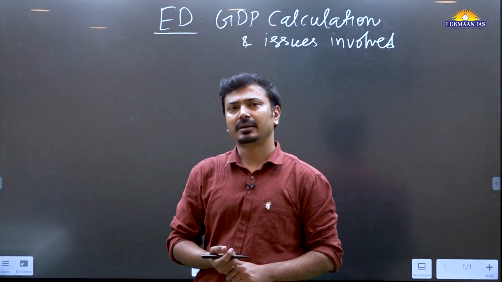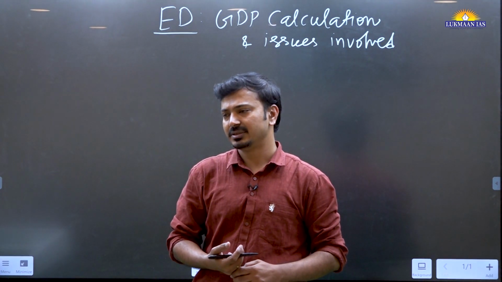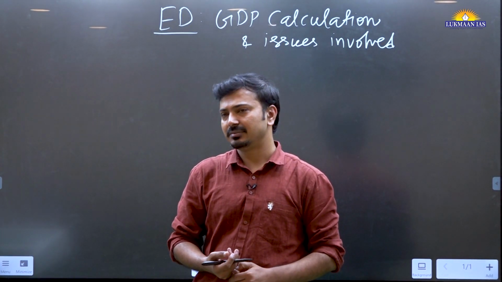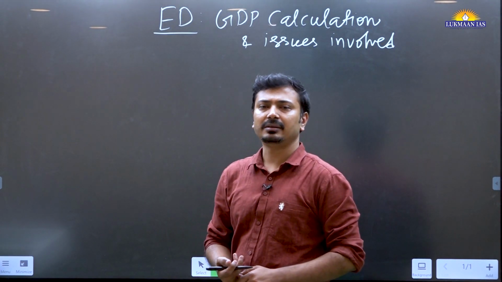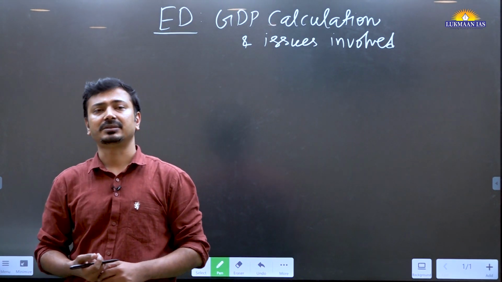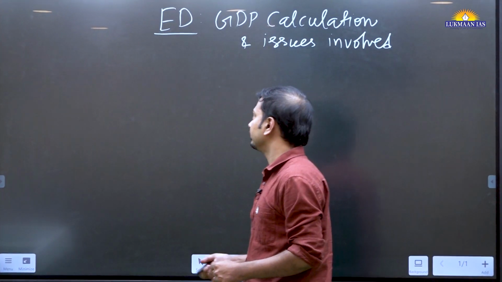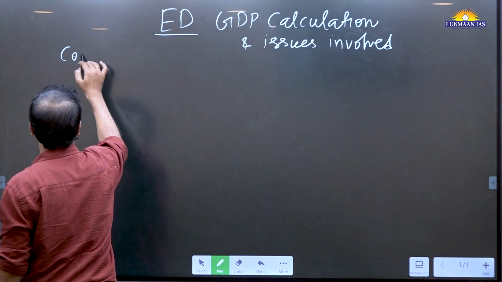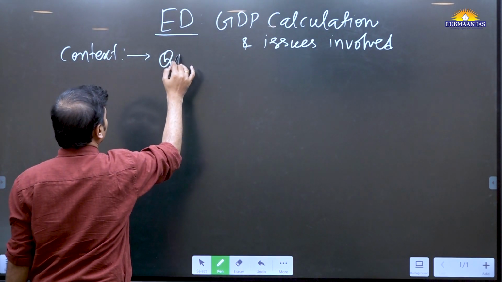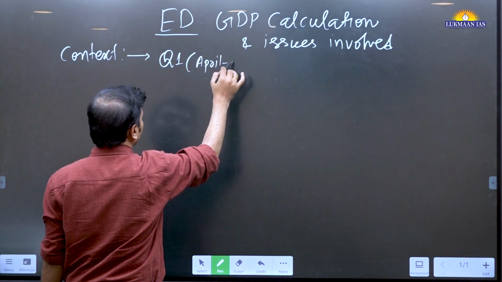Recently, the government came up with the GDP data for the first quarter of this financial year, and immediately there was criticism of that data. It said that the country's economic growth, GDP growth, is happening at 7.8%. Okay, the Q1 data, the first quarter, April to June.